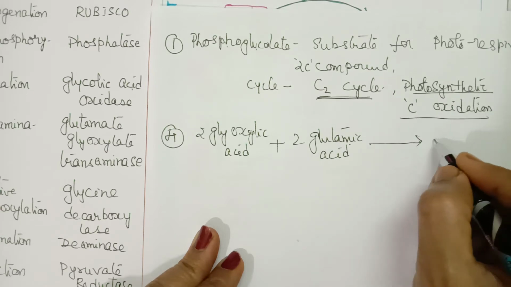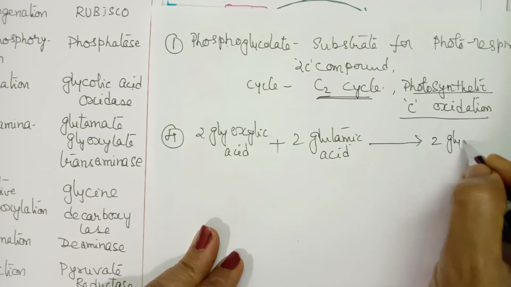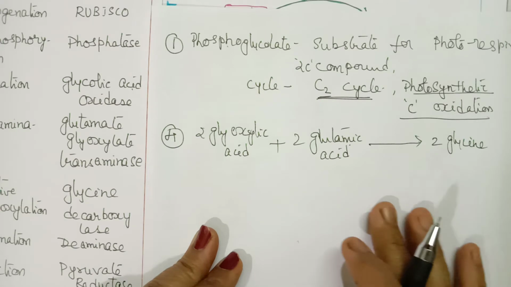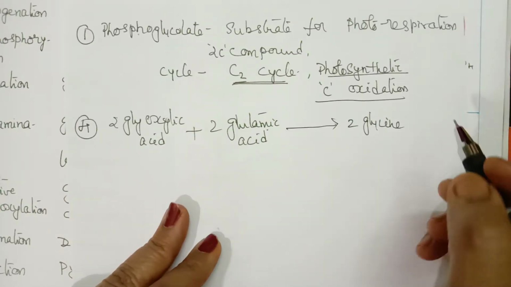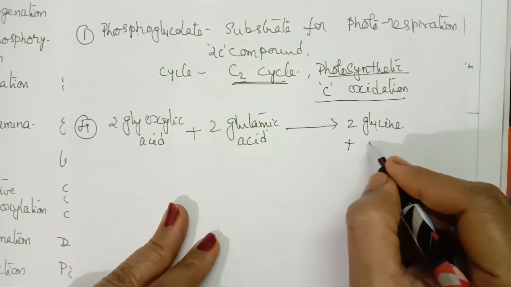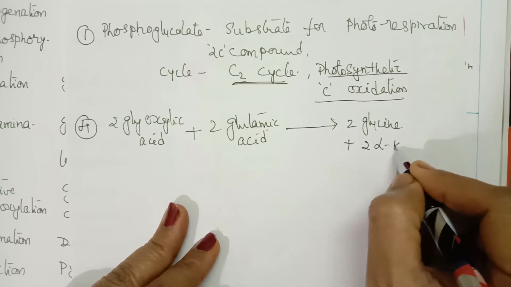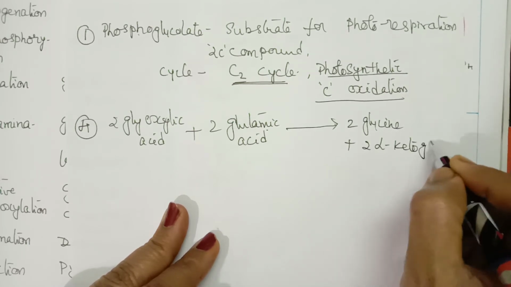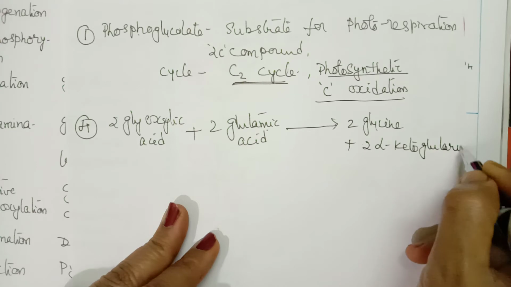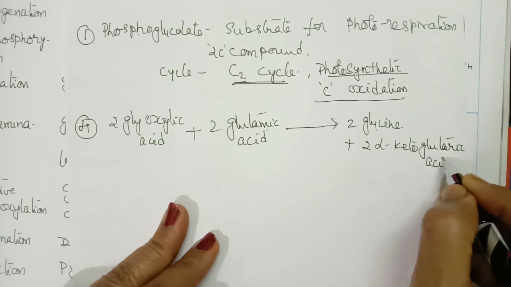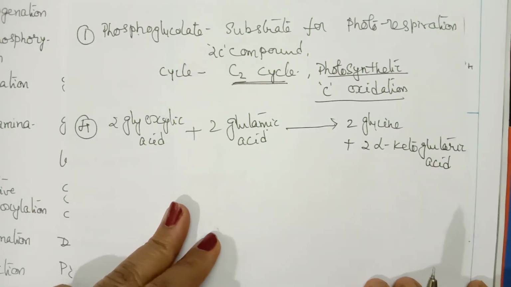They are converted into 2 molecules of glycine, along with which 2 molecules of alpha keto glutaric acid are also formed.